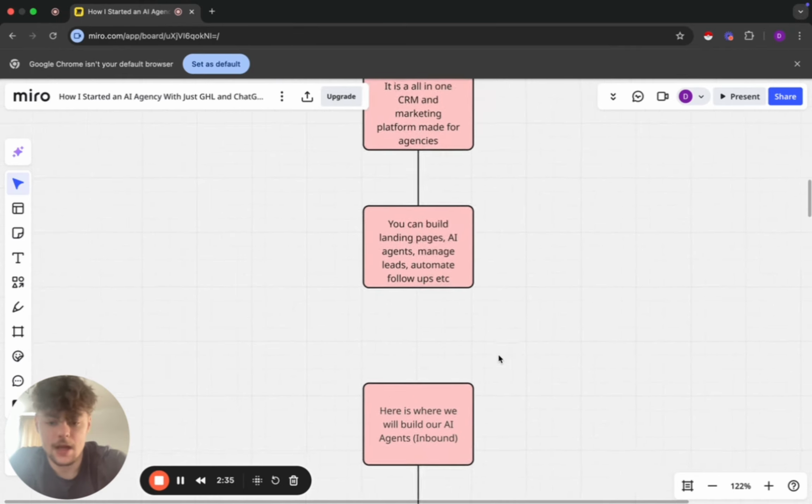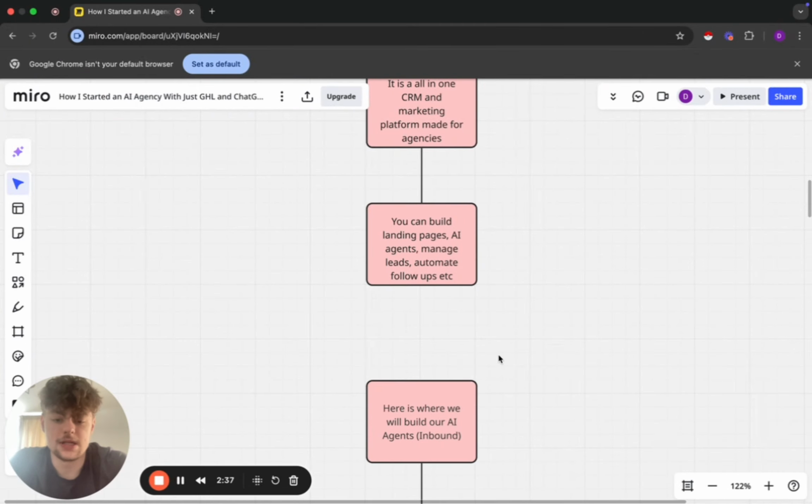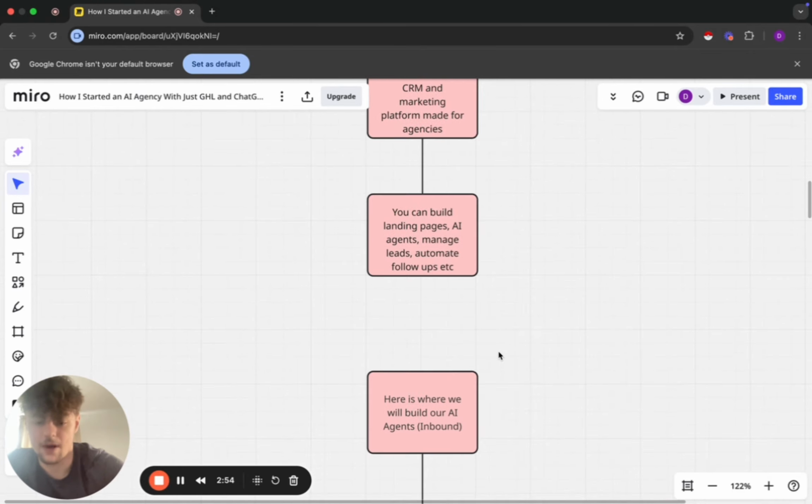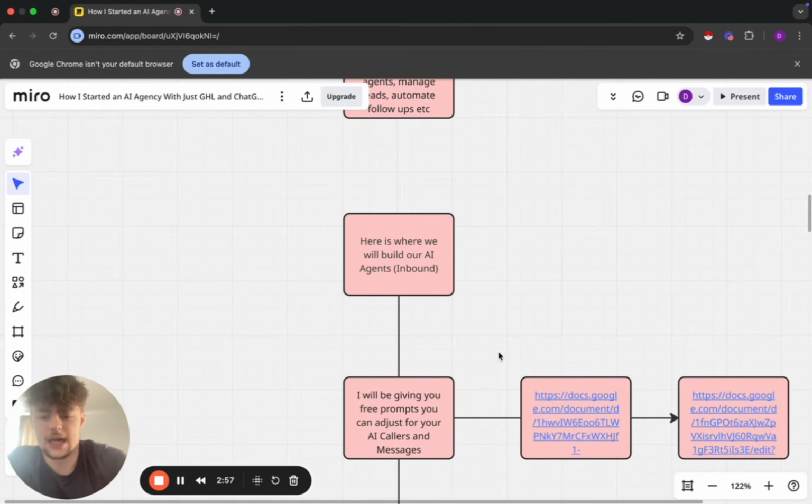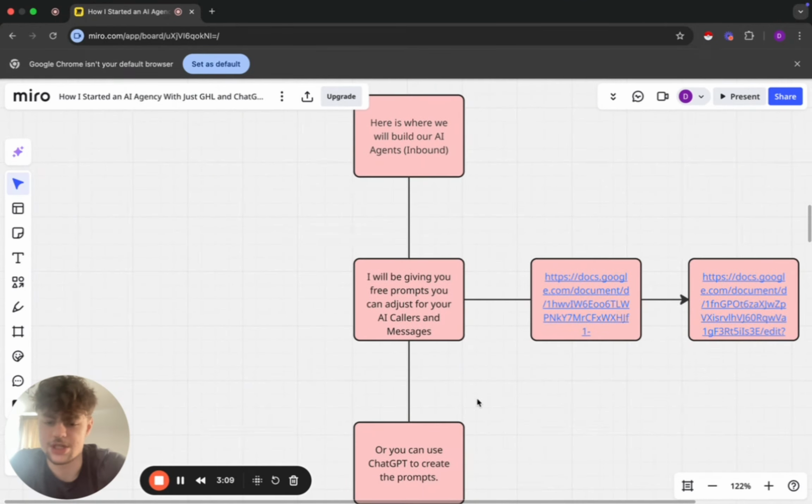So here is where we will build these AI agents, and these are inbound agents. If you want to build outbound agents, it's not currently available in GoHighLevel, so you can use platforms like Retell AI, Vapi, and Synthflow. I would definitely recommend Synthflow for outbound, as I think they've got the best agents for outbound. As I said, I'll be giving you free prompts that you can adjust, and you can use AI to adjust these. I've already got placeholders in there, so I'll be going over the prompts too. Or you can just use ChatGPT to create the prompts.